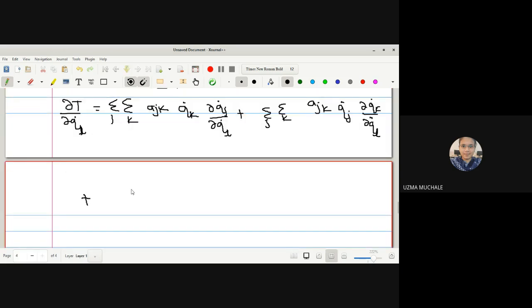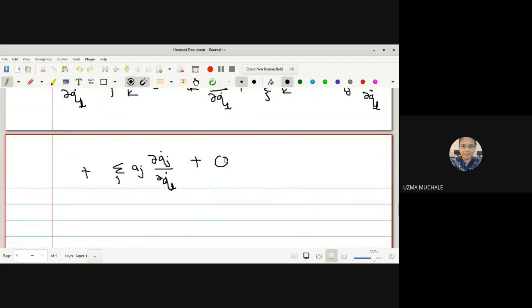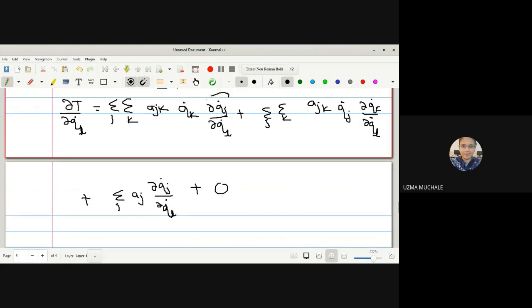Plus again next term we have to differentiate, this is summation over j a_j as it is, then we have dou q_j dot with respect to dou q_l dot. Now last term is constant term, a is a constant, so we can say the derivative is 0. Now you can see q_j dot with respect to q_l dot. We know that j, k, l all are running from 1, 2 up to n. Correct? So what will be the value of these derivatives?